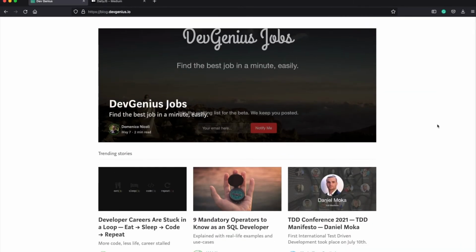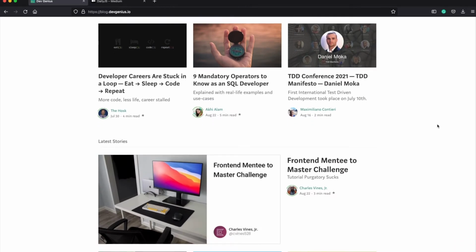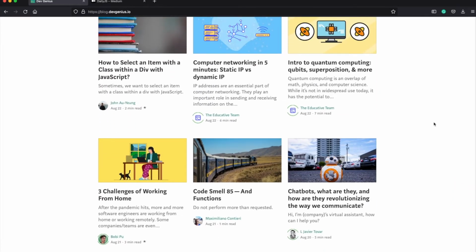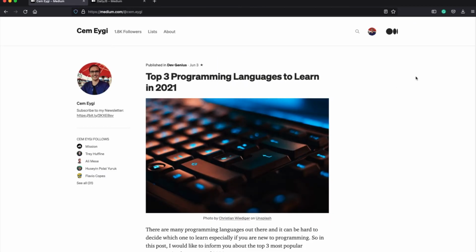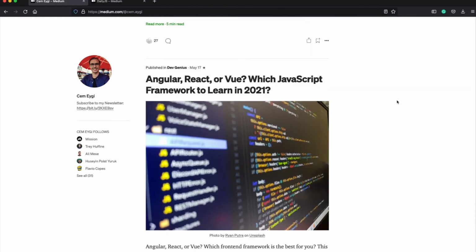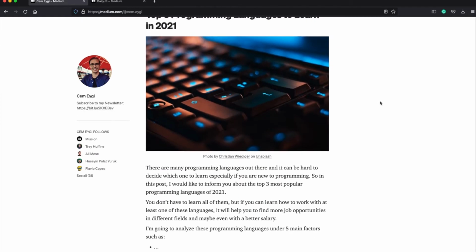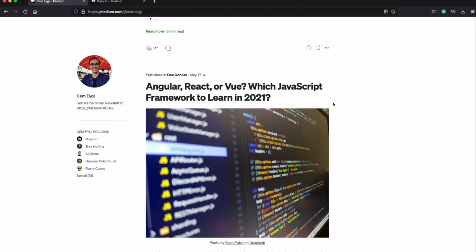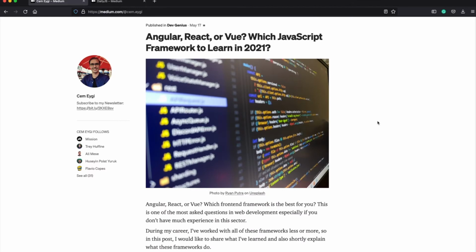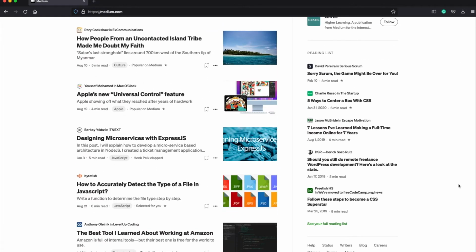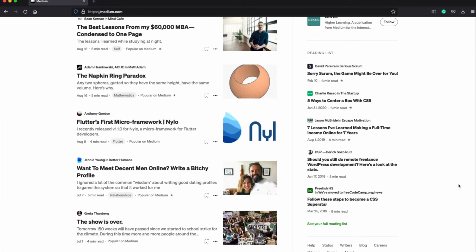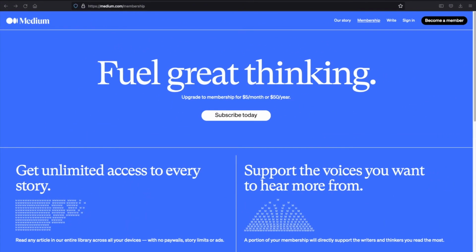Another great advantage of a publication is that it has a better Google ranking. So if your article gets published inside a publication, then it will probably get a higher Google rank and will get more traffic from Google rather than publishing it directly on your profile. Of course, if you prefer, you can directly publish an article on your profile, but then it will be much harder to get it ranked on Google and to generate traffic from it. So that's why at the beginning of your writing career, getting your articles published in publications will be of great benefit to you. Okay, now let me explain how the payment system of Medium works.